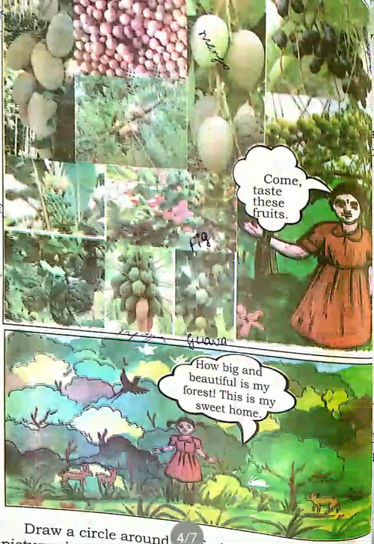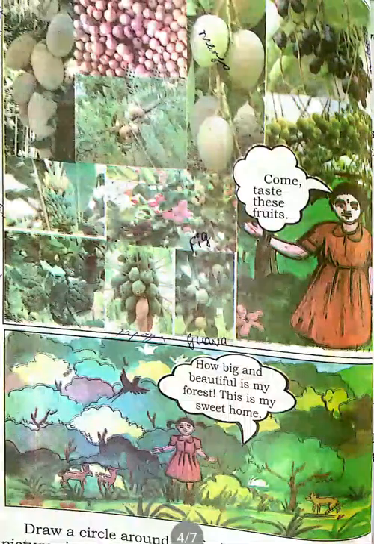Next page. See, here are so many fruits. So, here the top one is jackfruit, next plum, next mango, next this one is blackberry and a fig, papaya, guava, custard apple, banana and all these are fruits. Have you ever tasted these fruits, children? These fruits are very tasty and some fruits are good for our health also, no children?